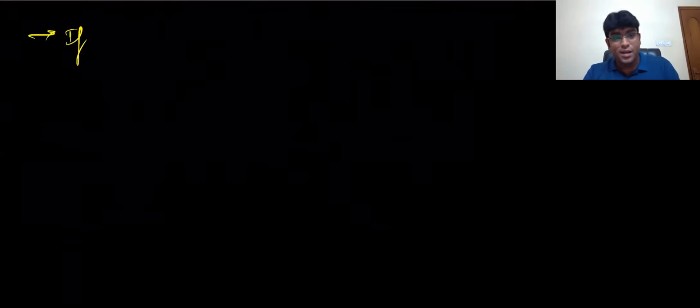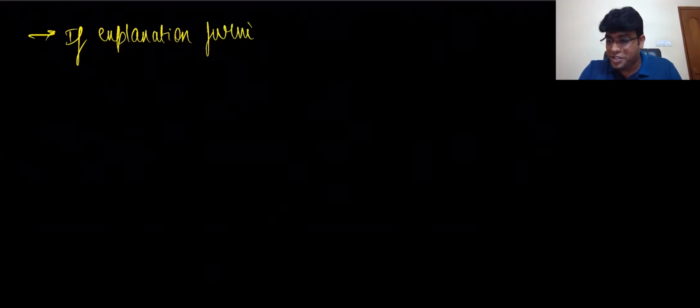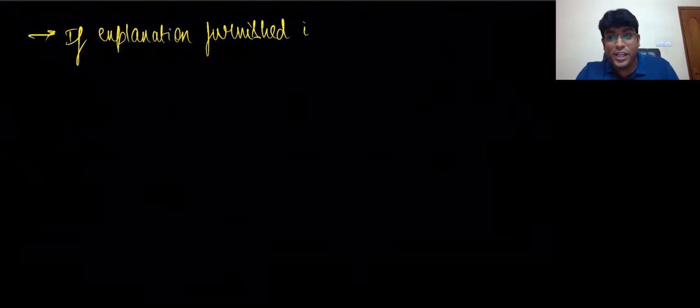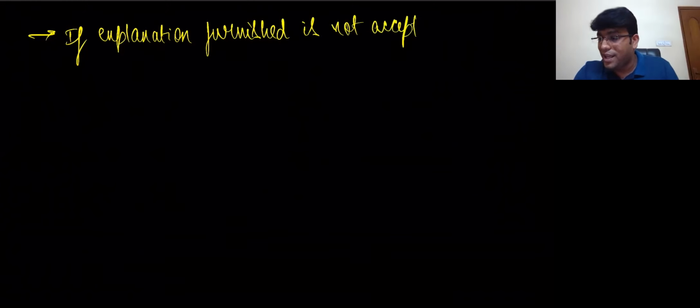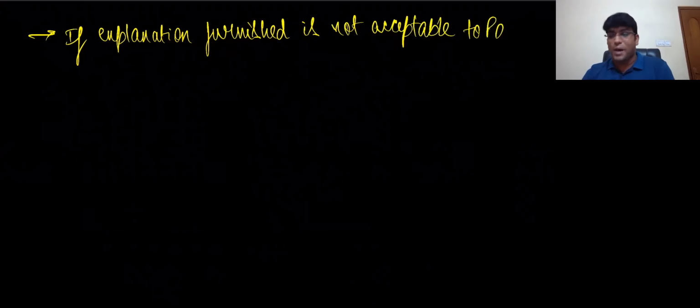Now, one special point I will tell you. Listen very clearly. If the explanation furnished is not acceptable to the proper officer, then what will happen?